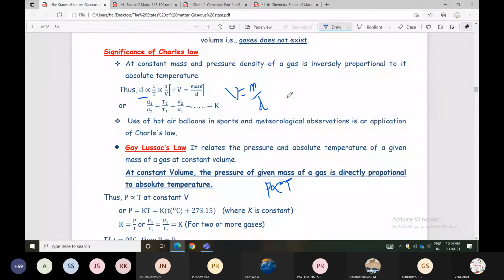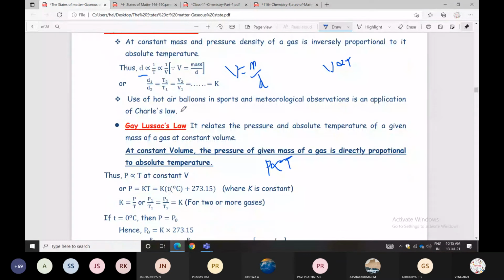V is directly proportional to T, so density is inversely proportional to temperature. This is the use in hot air balloons. It supports the observation in application, and it can be used in sports balloons also. So this formula is what they use.